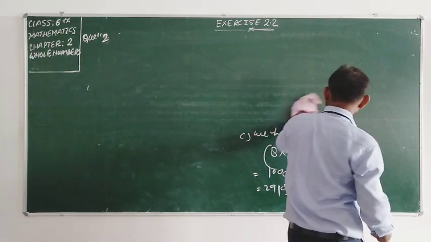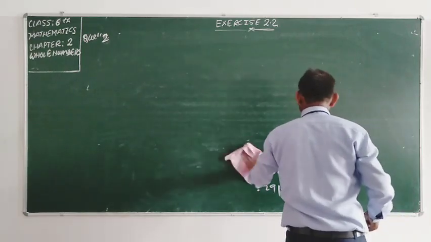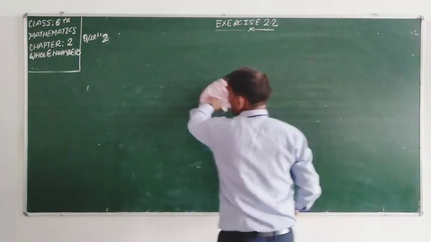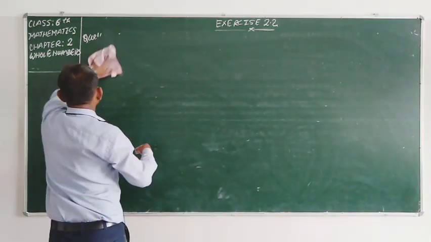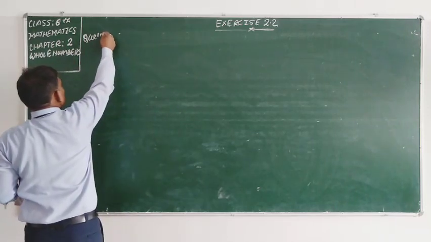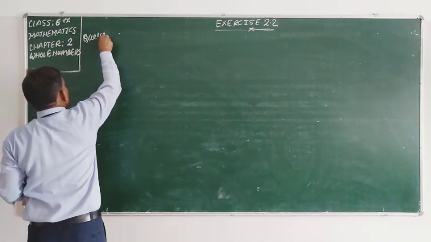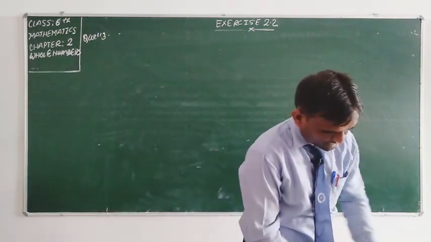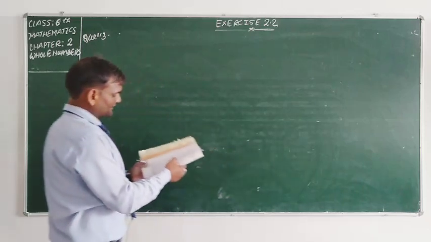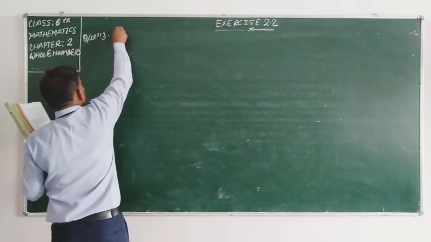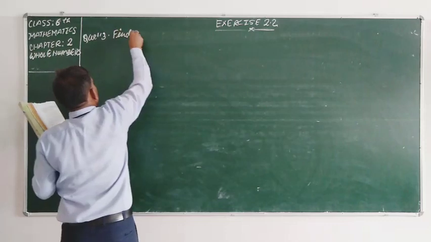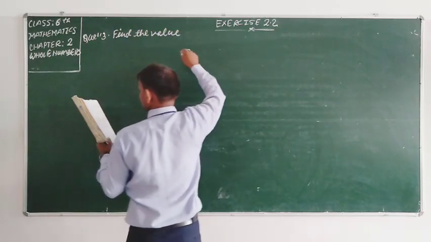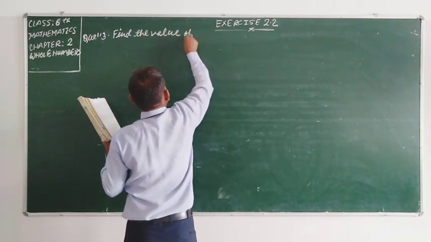We use the separate method, means the common method. In question number 3rd, we use the common method. By the common method, we find our solution, student, our answer. So the question is saying, student, find the value of the following.